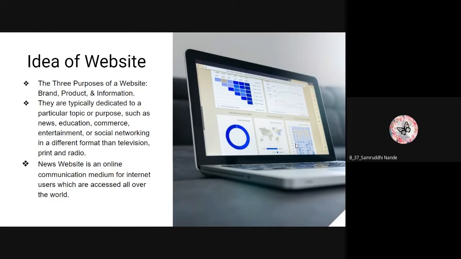We do use languages like HTML, CSS, and JavaScript for developing a website. Now, I hand over to Dhruv to continue the presentation.